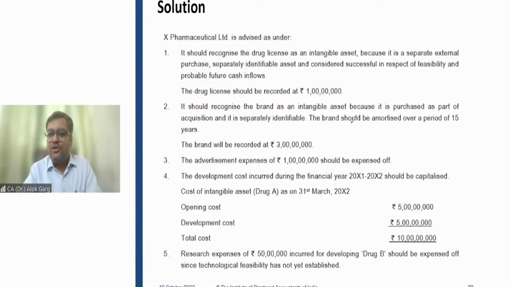Friends, do you have any question on this case study? Do you have any question on this case study? Do you have any question?